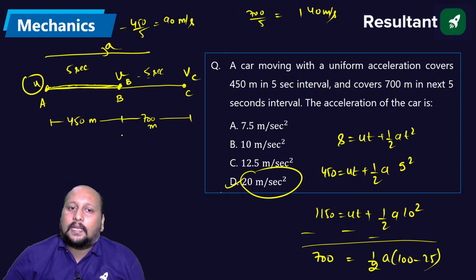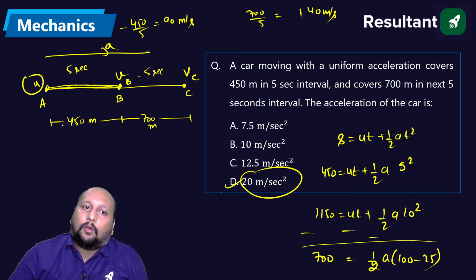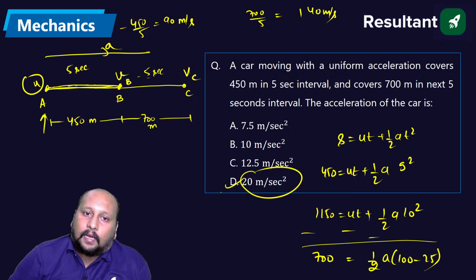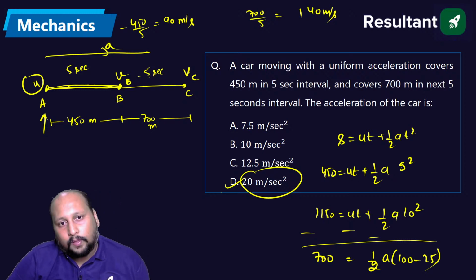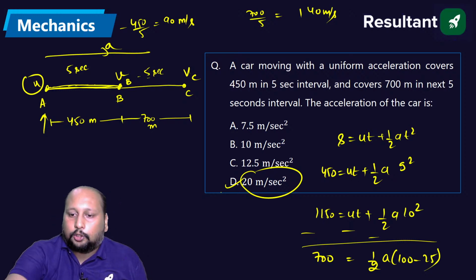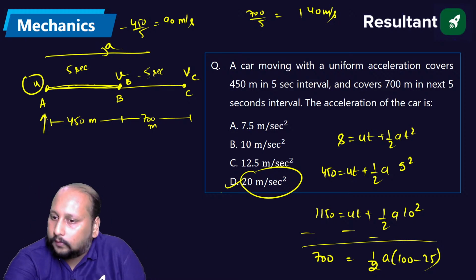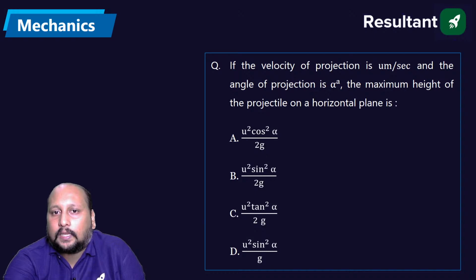Simple equation of motion s equal to ut plus half at square. मैंने a को initial velocity माना है, वहां से we have just subtracted and we are getting this value to be very easily calculated. चलिए next, can we proceed to the next one? Done. चलिए next question on the screen.